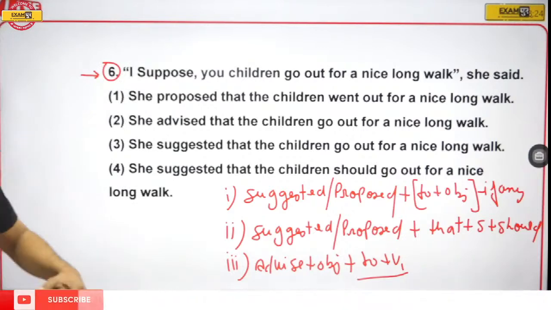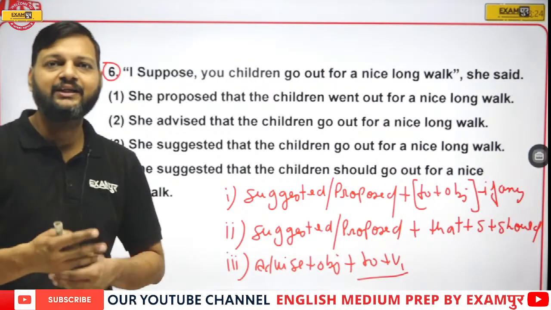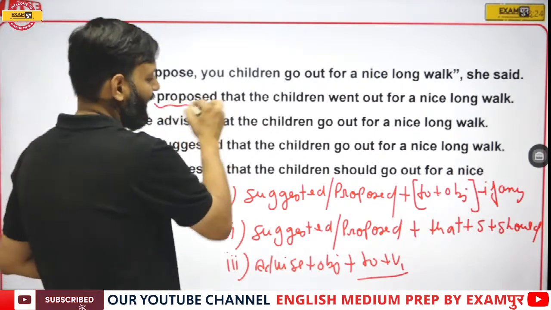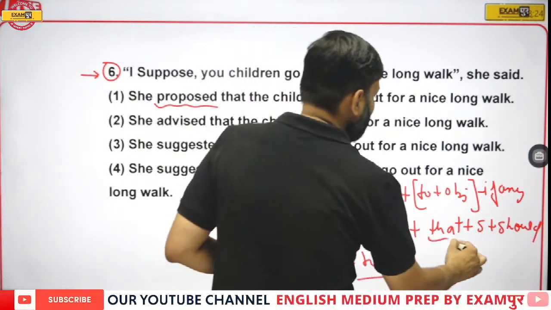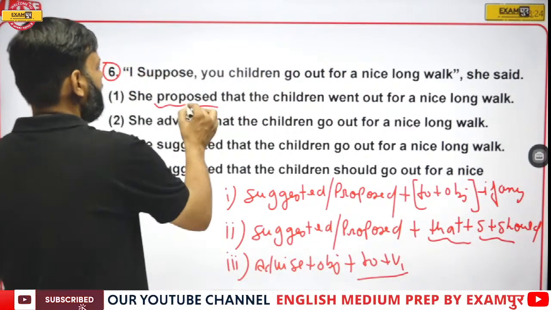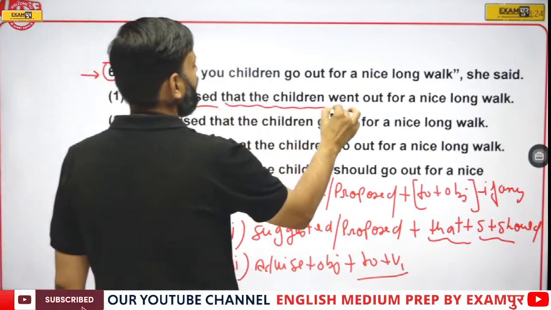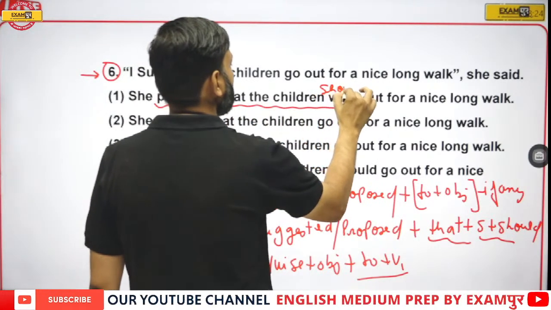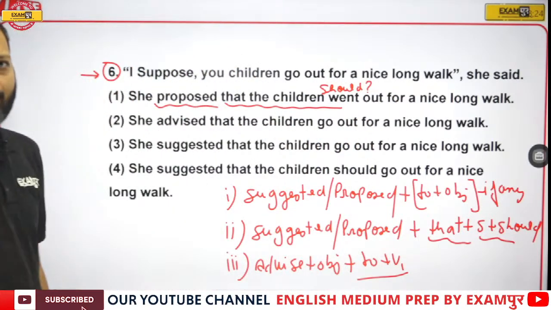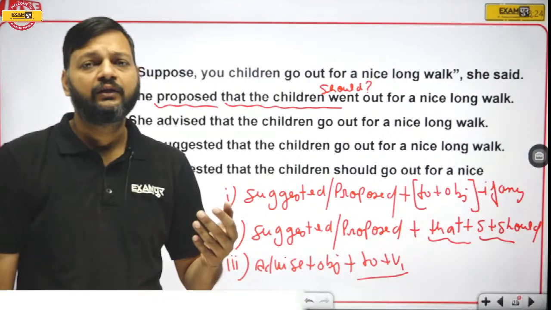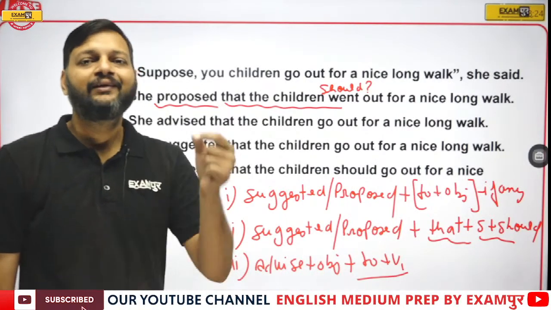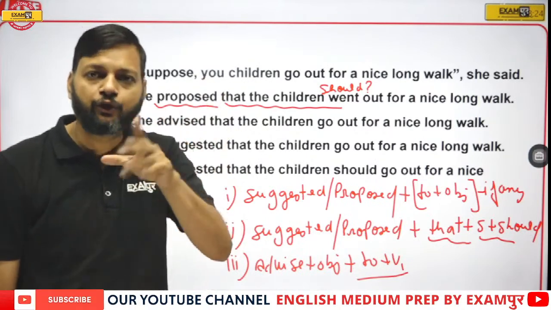So now start eliminating the wrong sentences. Proposed, as I said, should be followed by that plus subject plus should. But if you see here, in option number 1, should is missing, because after suggested and proposed, that clause must include should.